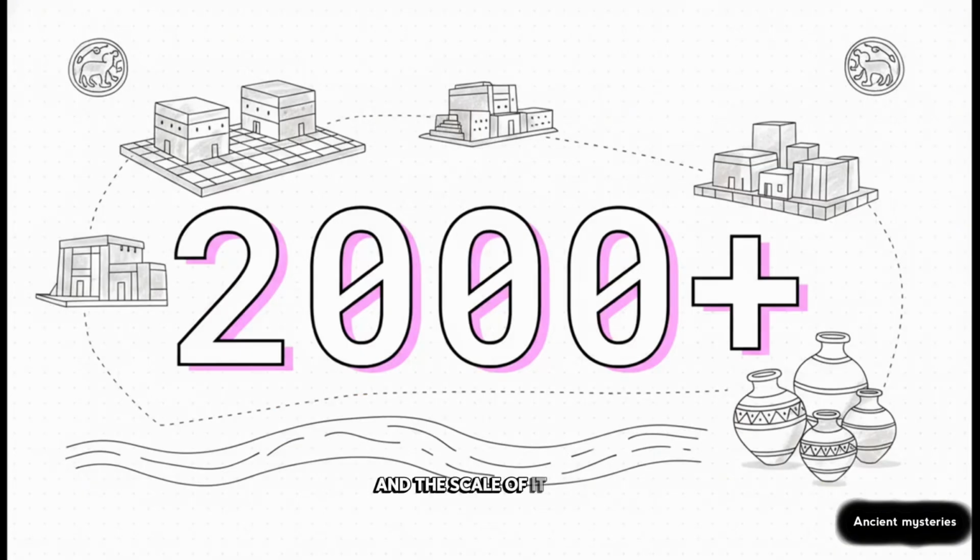And the scale of it, 2,000 plus, that is not an exaggeration. Over 2,000 Indus Valley sites have been discovered so far. It spanned all across present-day India, Pakistan, and Afghanistan. We aren't just talking about a couple of dusty towns. We are talking about a massive network of trade and urbanism. It even includes colossal sites like Rakhigarhi in Haryana, which sprawls across a staggering 350 hectares.